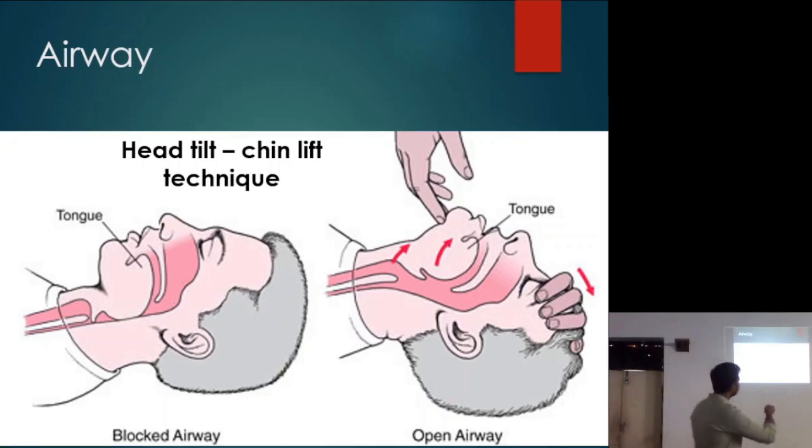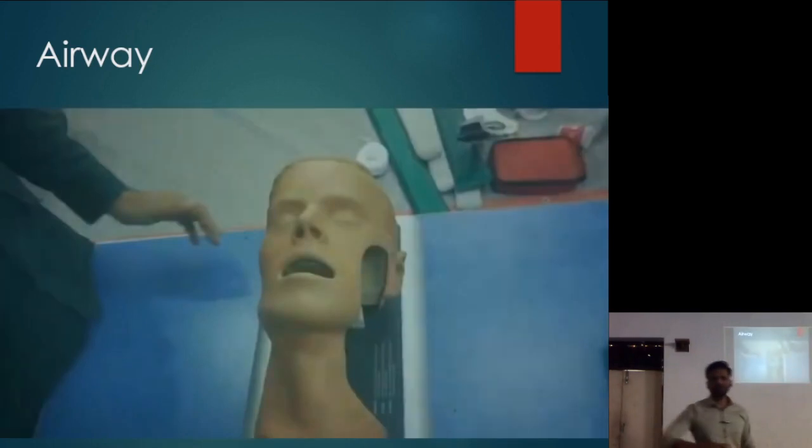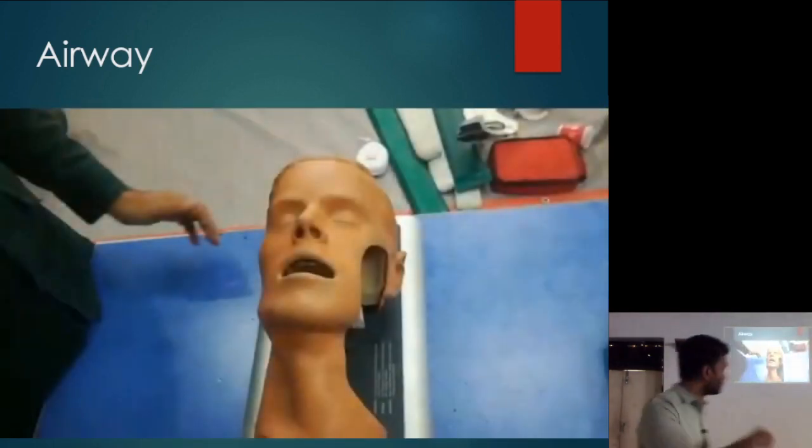That is when we don't use this, because we are tilting the patient's head. It might aggravate the injury. Cervical spine injury aggravate हो सकती है इससे. So what do we do then? We use something called jaw thrust. वो बाद में बताएंगे. Just watch.